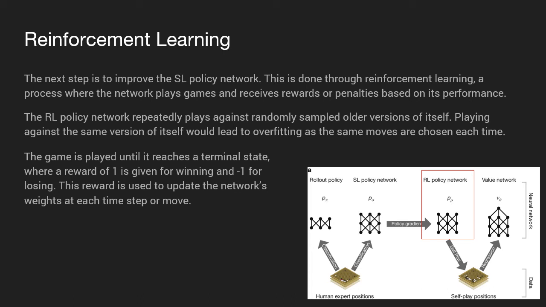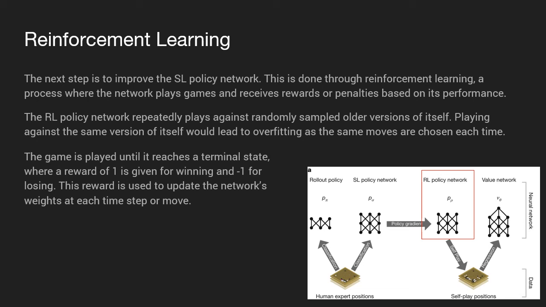So the reinforcement learning policy network repeatedly plays against randomly sampled older versions of itself. We don't want it to play against the same version of itself over and over again, because that would lead to overfitting, as the same moves would be chosen each time. And so when we run these self-play games against older versions of itself, the game is played until it reaches a terminal state, where we give a reward of 1 for winning and -1 if we lose.